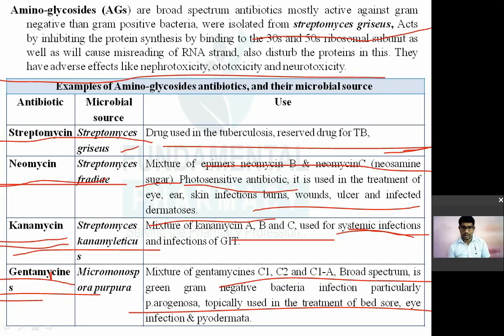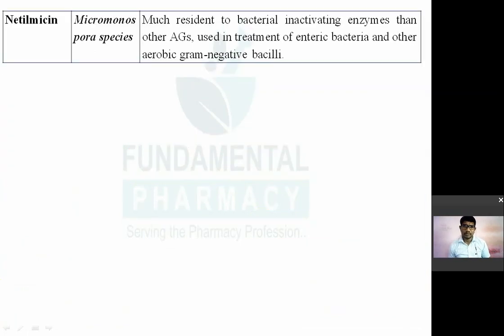Also used in the treatment of eye infection and pityriasis. Polydermata is a kind of fungal infection. So gentamicin. Then the next one is netilmicin. Netilmicin is obtained from Micromonospora species. Okay. So it is resistant to bacterial inactivating enzymes, because there are some bacteria that develop or produce